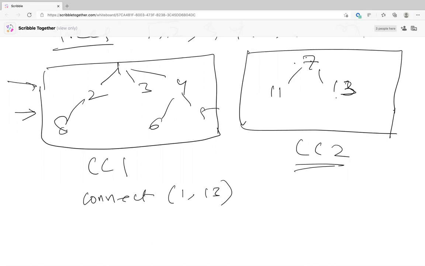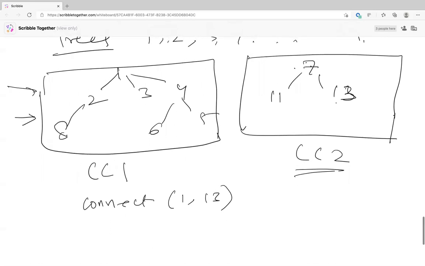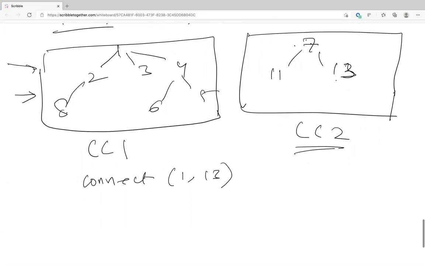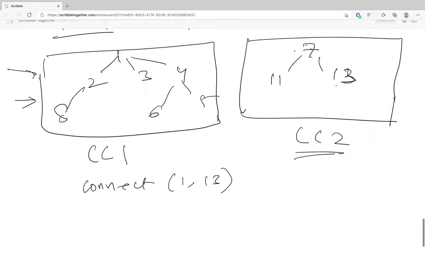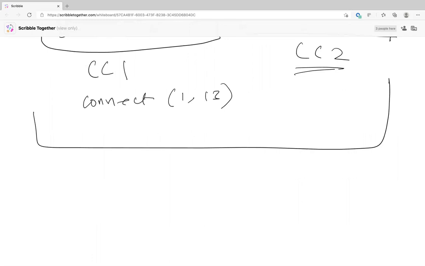So if you got a query asking whether 2 and 6 are connected, it will say yes, because 6 and 2 are in the same component. Now someone says connect 1 and 13. By connecting 1 and 13, these two will become one component.